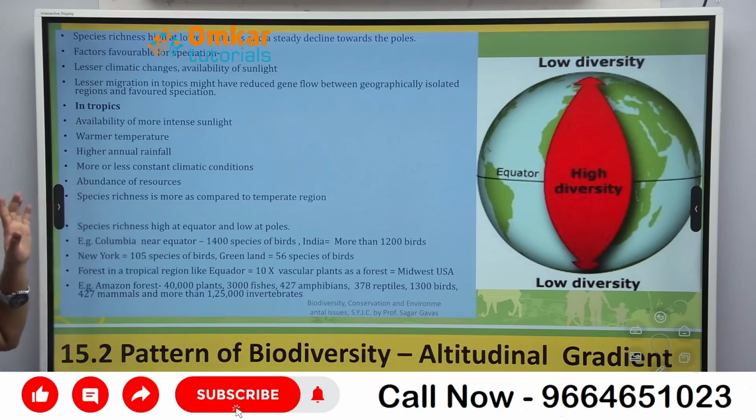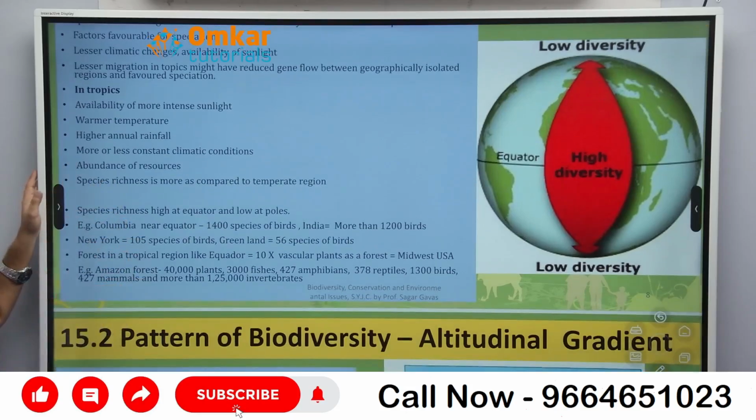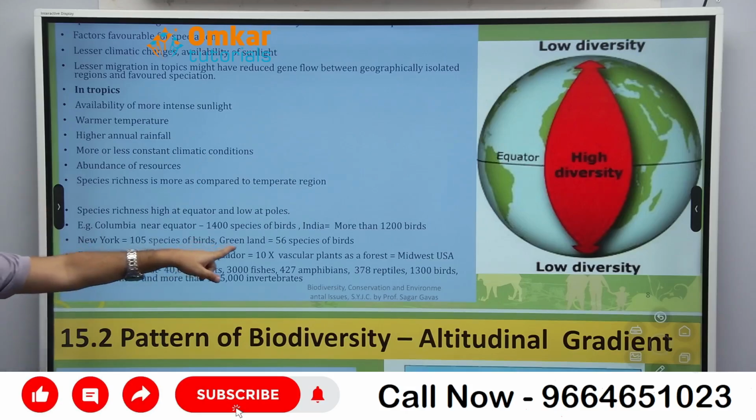Colombia, near the equator, कितना species है देखो, 1400 species of the bird. India, 1200 species of the bird. New York, 105, because it is near the polar region. Okay, now Greenland only 56. Are you getting this?